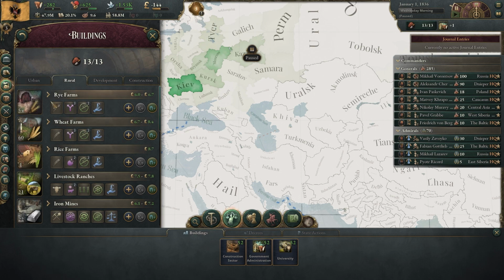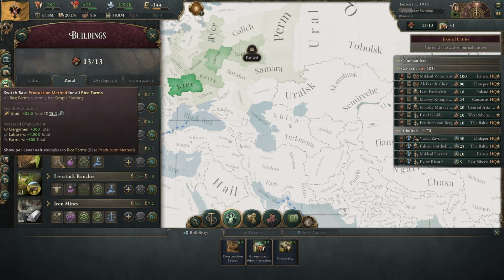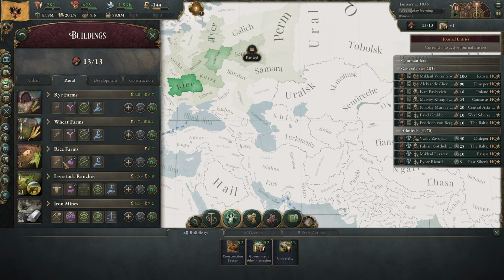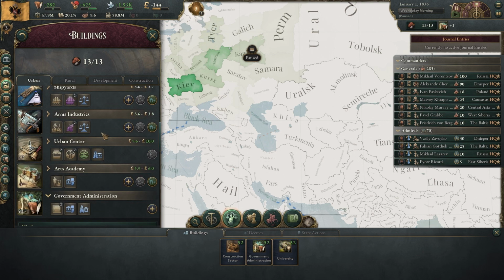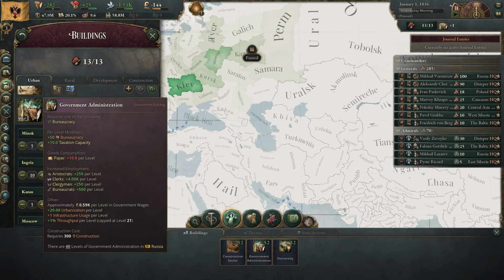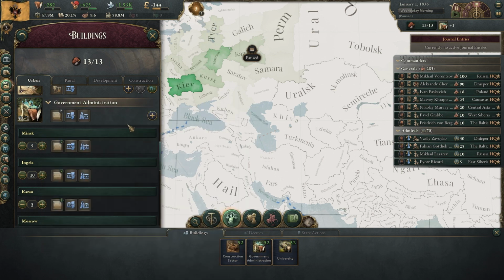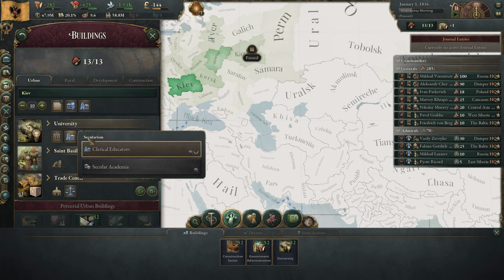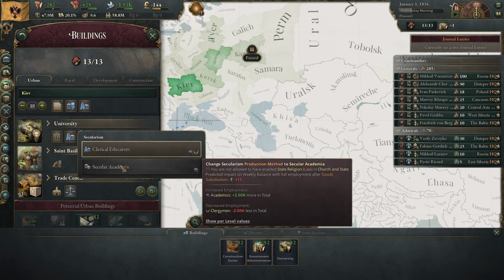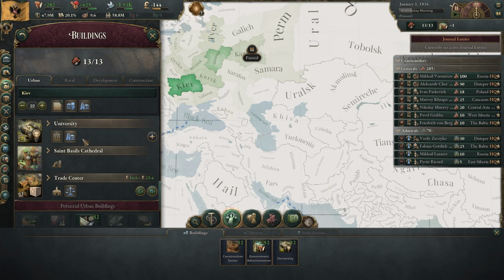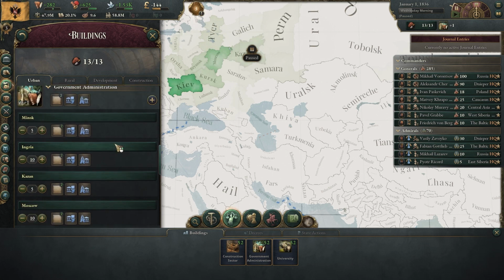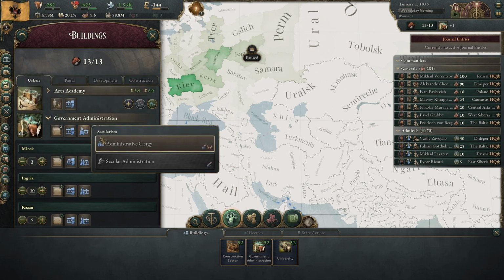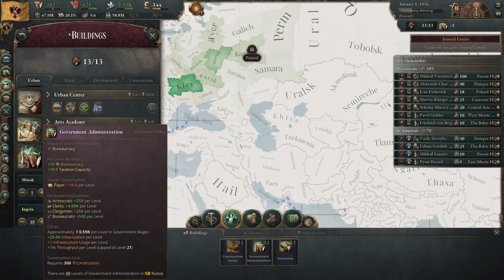If we go under rural, a lot of the farms do make this available. There's 300 clergymen, but a lot more laborers. So you do get a little bit. But under urban, I think this is probably the best way. Underneath your government administration buildings, you do hire a decent amount of clergymen, not a lot. But a decent amount. And then underneath your universities, you also can do a decent amount of clergymen here. And again, it does depend on what you're using here for secularism. So you will lose your clergymen if you go to secular academia, so you've got to be careful there. But I think in a majority, this is where you start anyways, so you should be fine. And it's the same thing for the government buildings. You want to make sure that you're doing the same thing here to make sure that you're getting those clergymen.